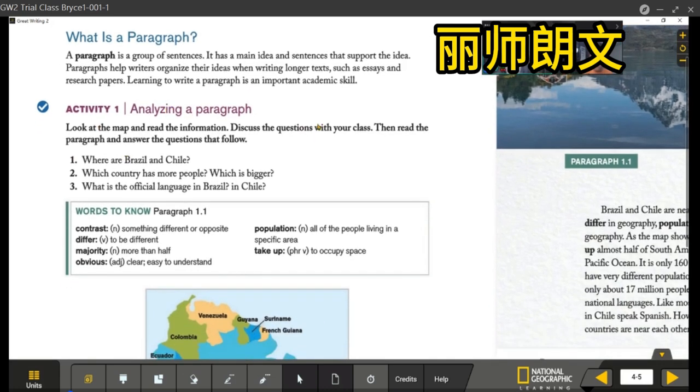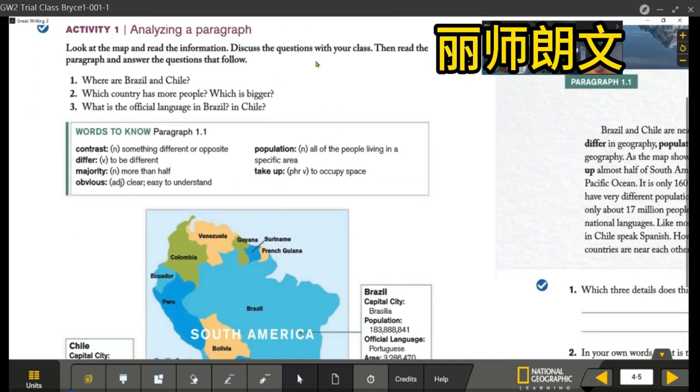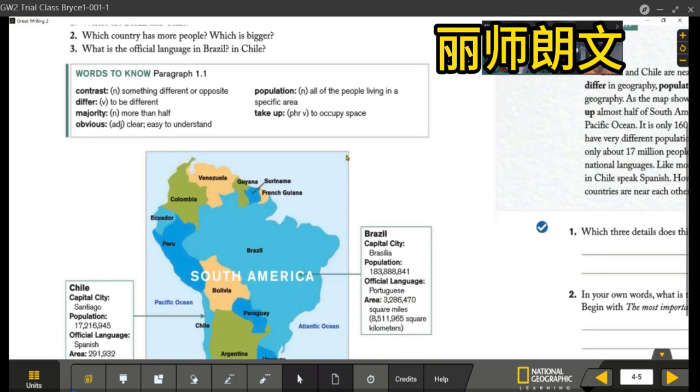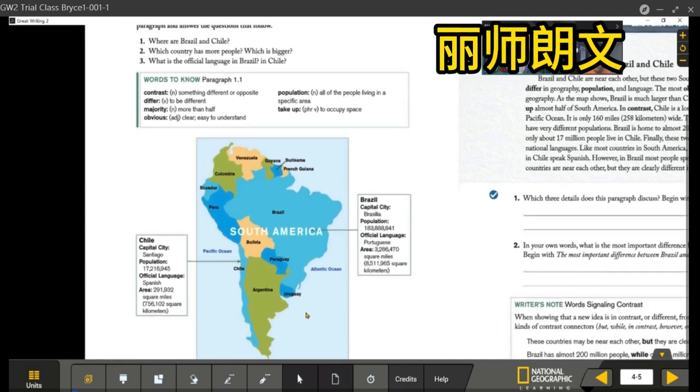Now, analyzing a paragraph. Look at the map and read the information. Here's a map. Discuss questions with me. Then read the paragraph and answer the questions that follow. Okay, look at the map. Answer the first question. Where are Brazil and Chile?